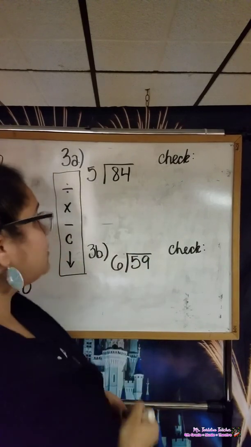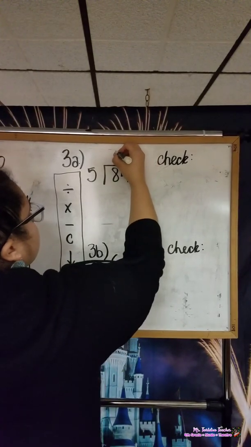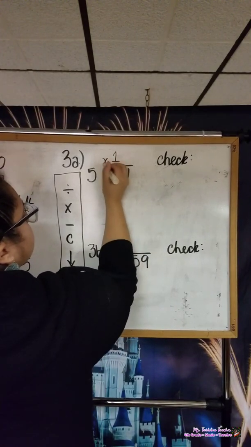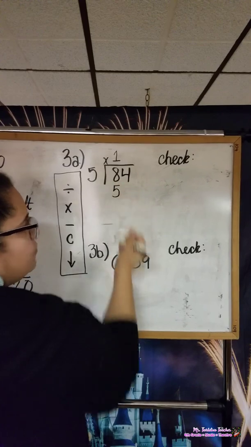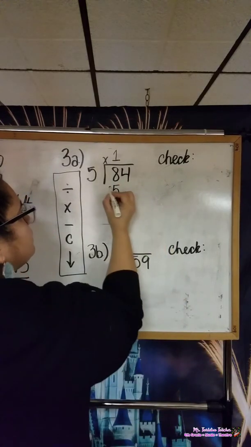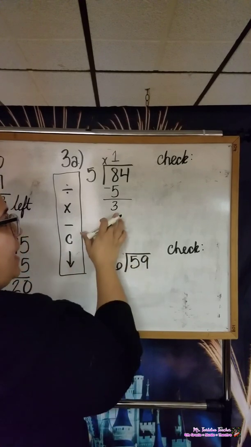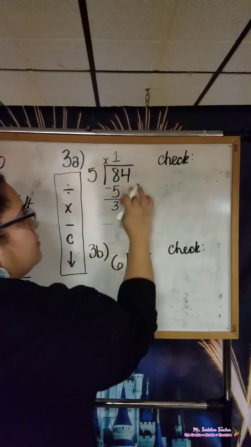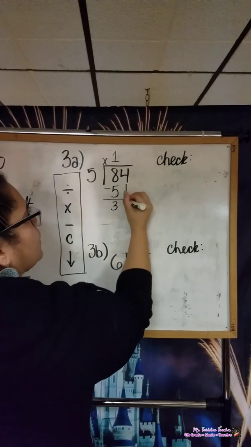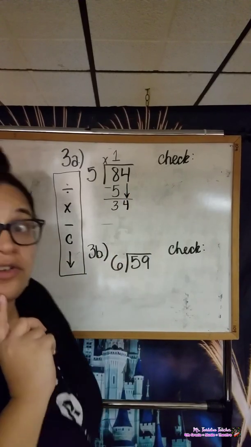8 divided by 5 is 1. 1 goes up in our quotient. Step 2, we multiply. 1 times 5 is 5. Step 3, we subtract. 8 minus 5 is 3. Step 4, we compare. 3 is less than 5. And lastly, we bring down the 4. So now we have 34.